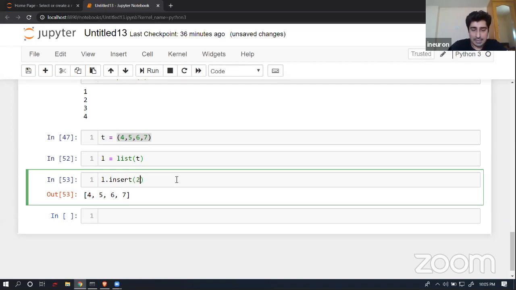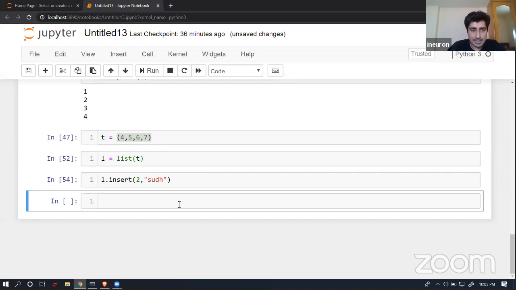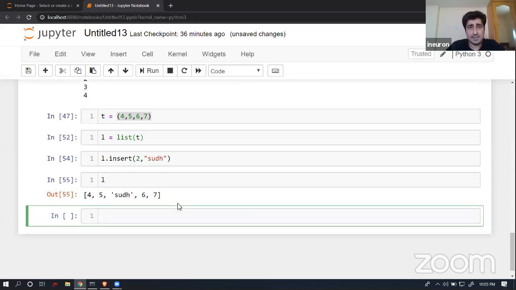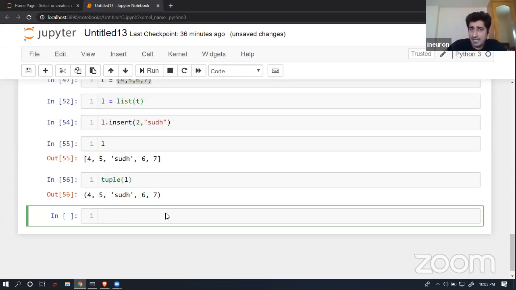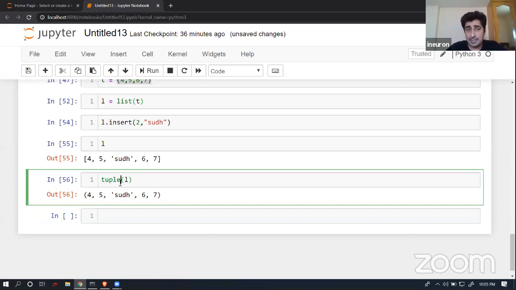Now, the insert operation will not give you any kind of a solution directly on a tuple. So here I can write L in this particular place, and yes, in the second location I'm able to insert a data set. Now what I will do is pass this list inside tuple, and I will get back my tuple. So tuple as a function is also available. You can pass your list inside tuple, and then again you will be able to get back your tuple.